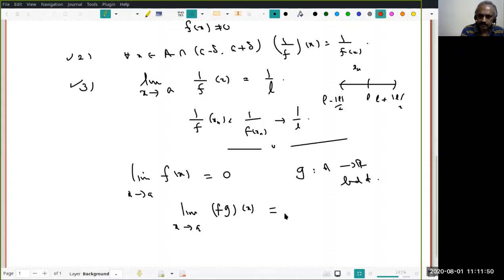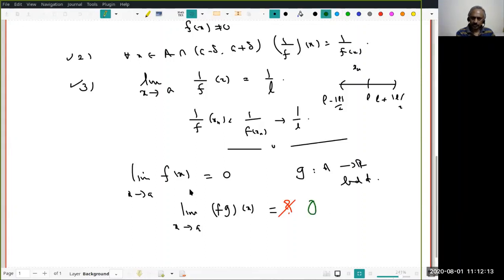Can somebody tell me the answer? Yes, Debanita, what is the answer? Sir, the limit will be 0, because g will be less than or equal to some M, and then it will multiply. That's enough. No, that we already know.